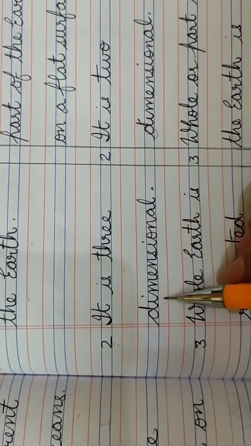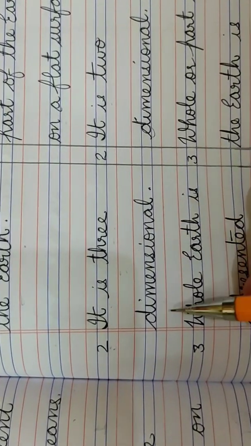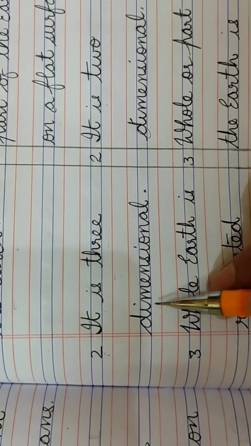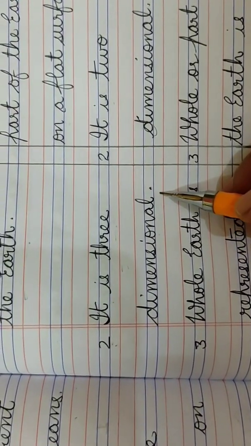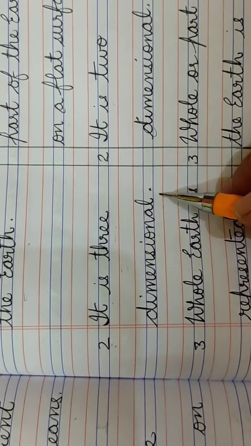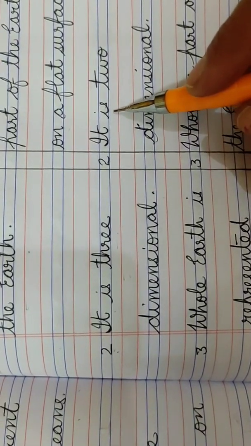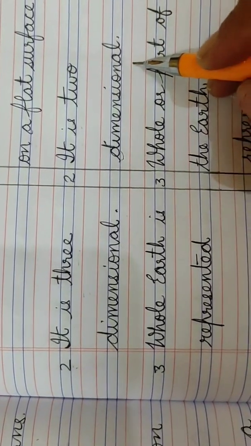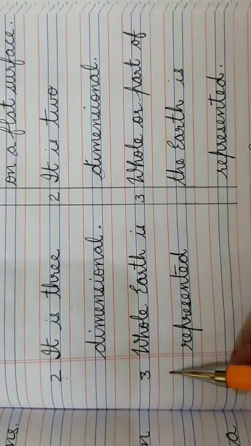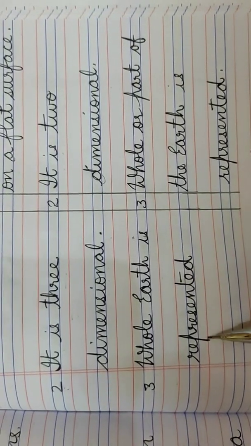It is 3-dimensional. Spelling of dimensional, D-I-M-E-N-S-I-O-N-A-L, dimensional. And under the heading map, you will write it is two-dimensional. Then number 3 is whole earth is represented.